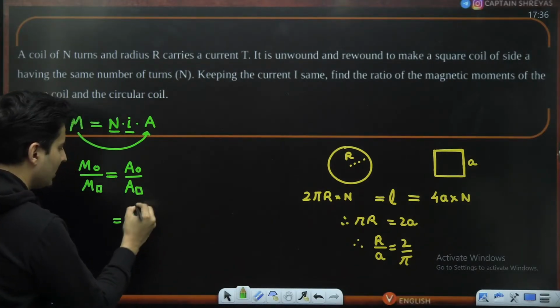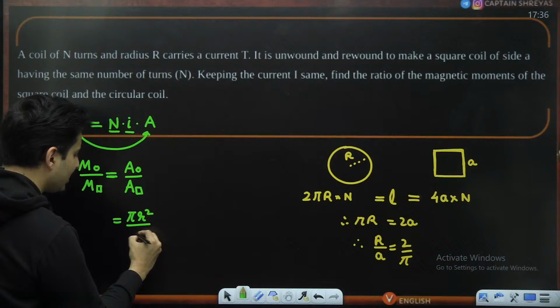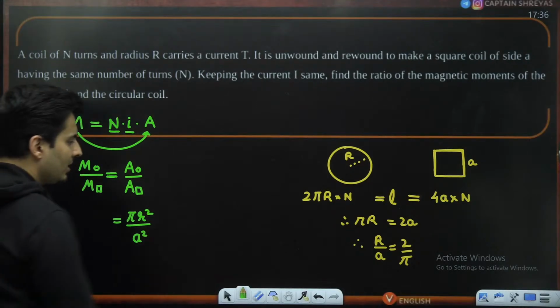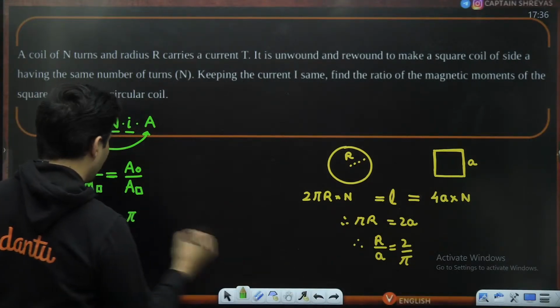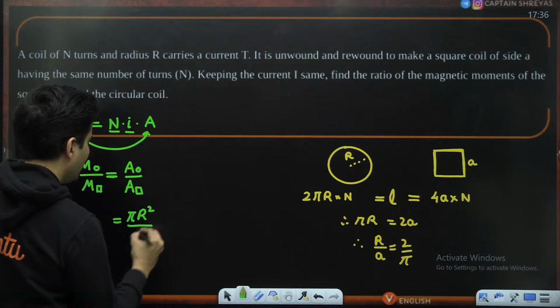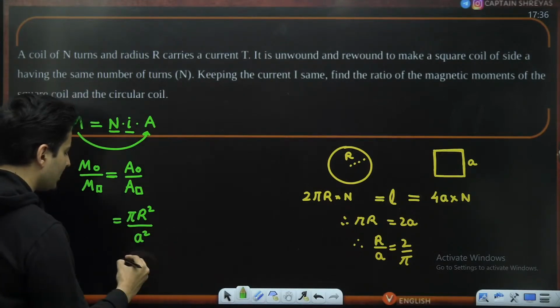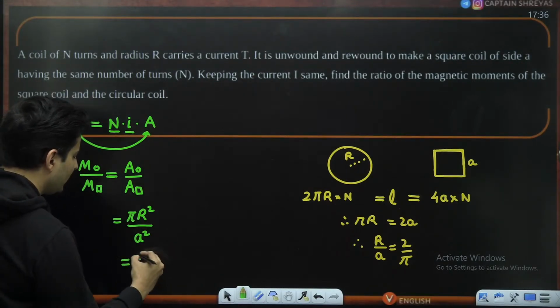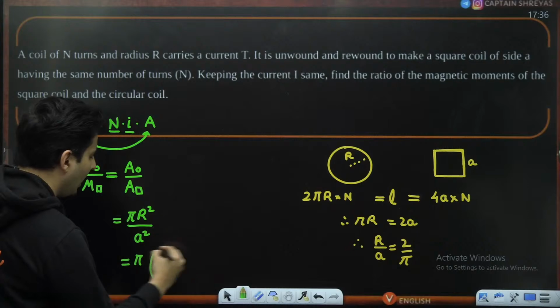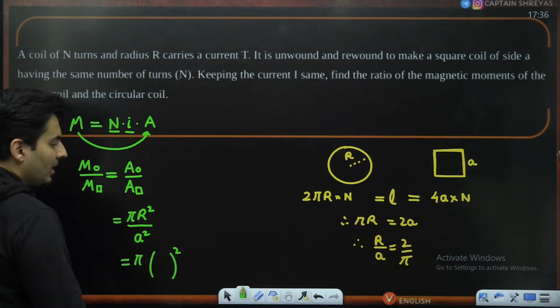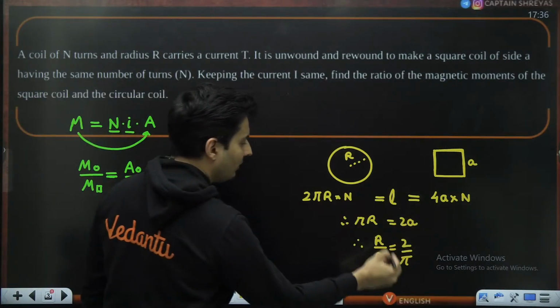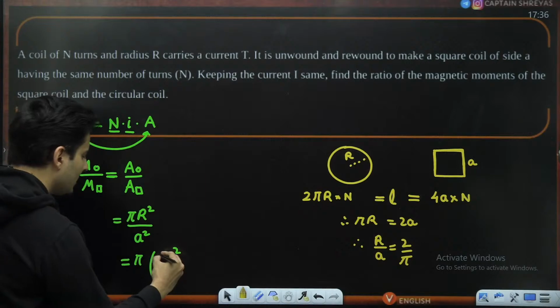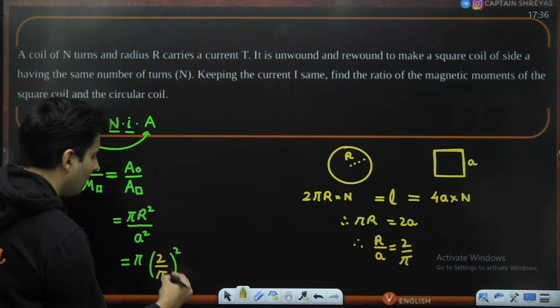The area of the square is nothing but side square. So this is pi capital R square, and the side length is A, so A square. As you can see over here, I have R by A being squared, and we just found out the value of R by A ratio is nothing but 2 divided by pi.